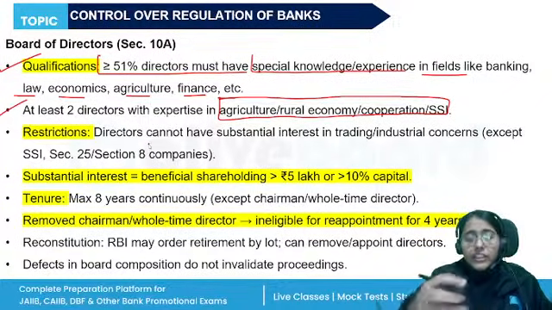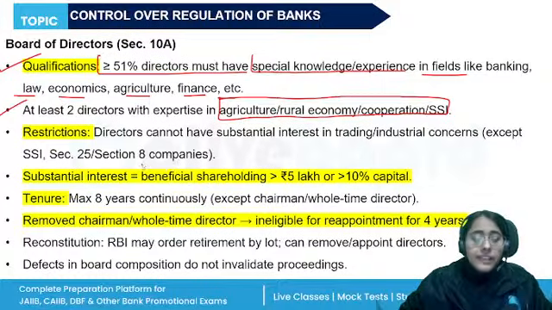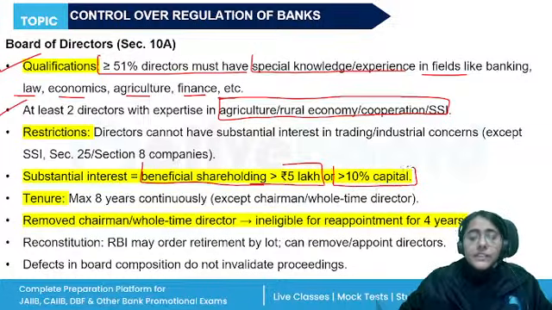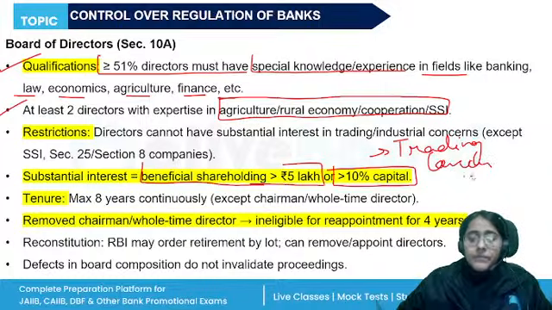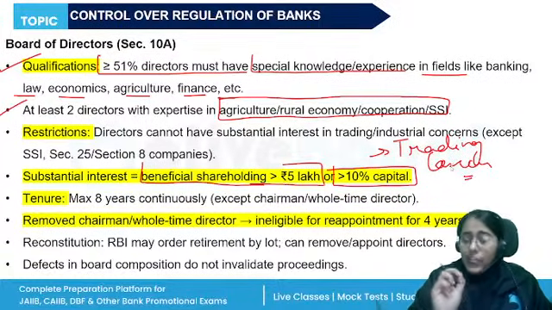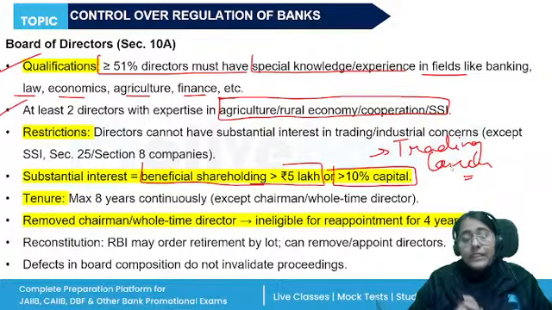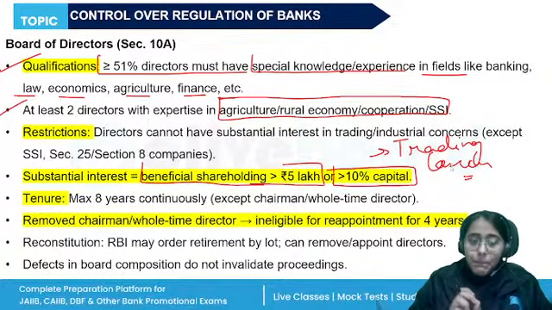What is substantial interest? If a person has beneficial shareholding of more than 5 lakh rupees or more than 10% of the capital of a trading company, that person cannot hold the position of a director in the banking company. What is the tenure?